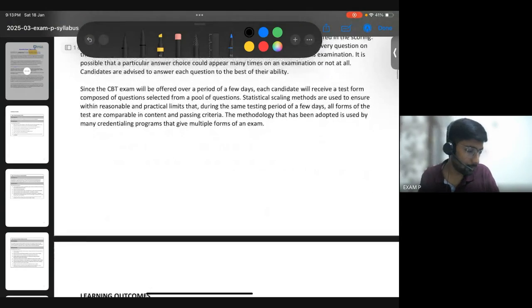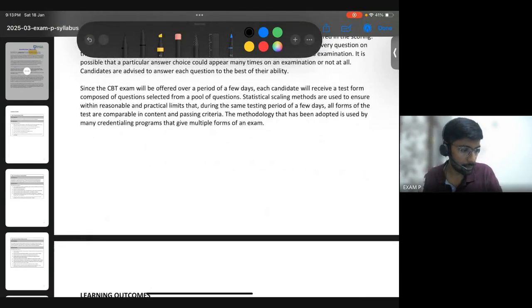An important thing about this exam is, unfortunately, one of our students could not sit for the exam in November because she had a problem with her identity card. They are very strict. When you go to the exam center, they'll verify your ID. It has to have both photograph and signature. If your ID does not contain both of them, then it's not allowed. So be careful about that. A very small thing, but because of it, the student could not appear for the exam.